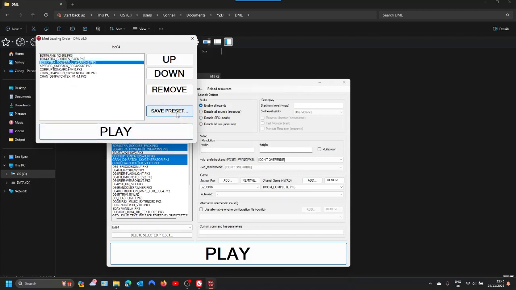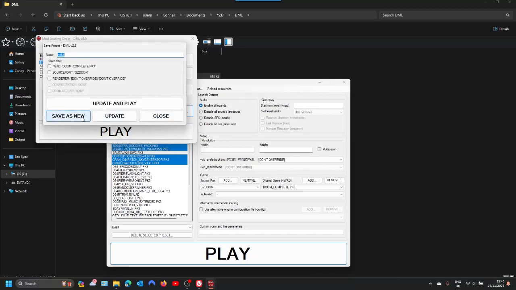Just make sure you save the preset to a different config, so you can set that to BD64 no Doom maps, so whatever really. Save as new.